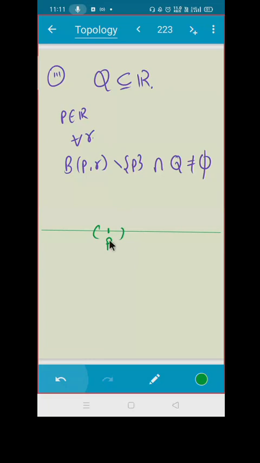Now, can you make sure that this open ball, from p minus r to p plus r, will definitely contain some rational number? How can you say that?